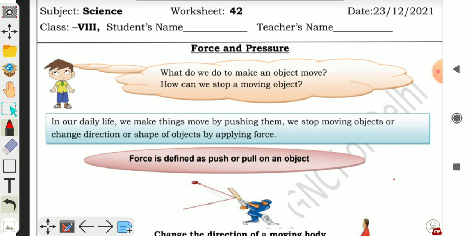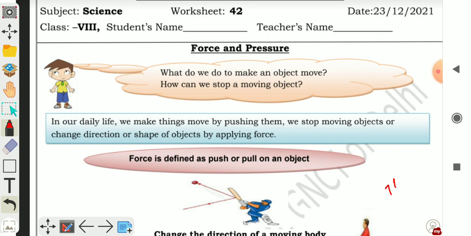Actions like picking, opening, shutting, kicking, hitting, lifting, pushing or pulling are often used to describe certain tasks. Each of these actions usually results in some kind of change in the motion of an object.